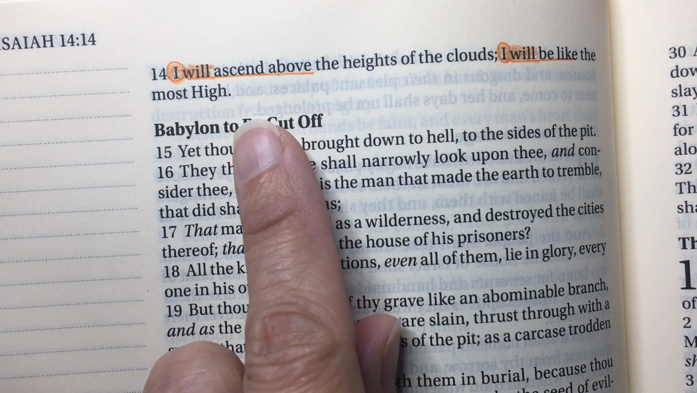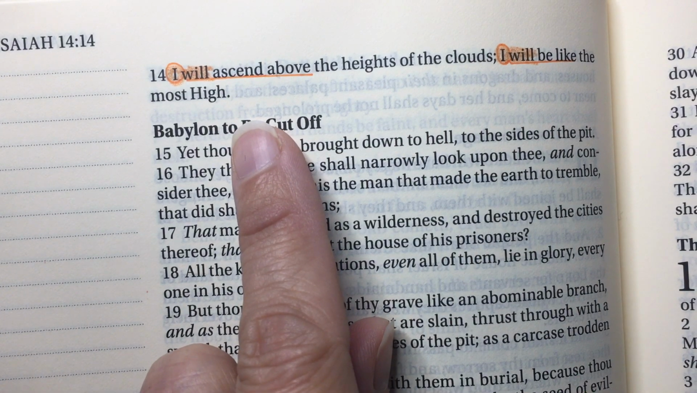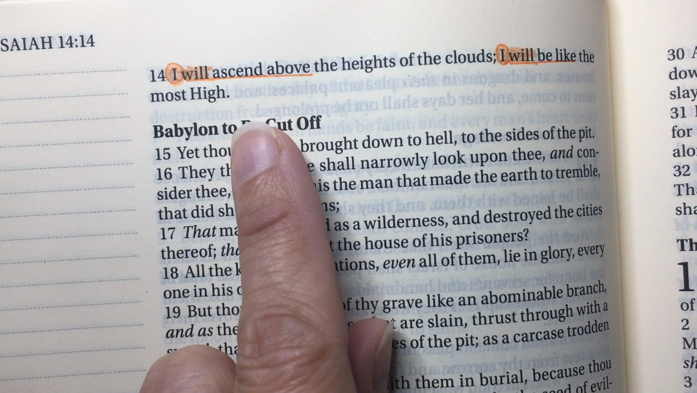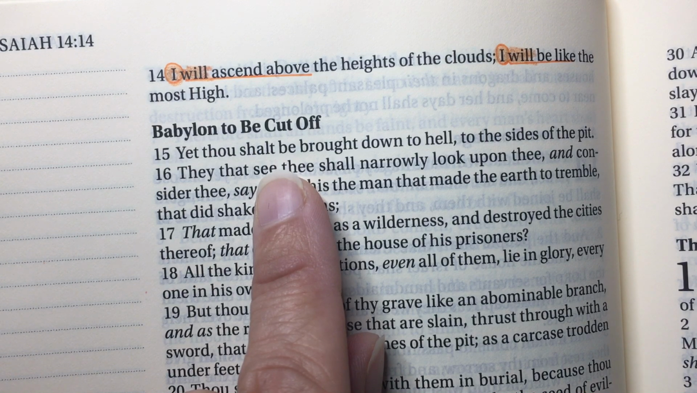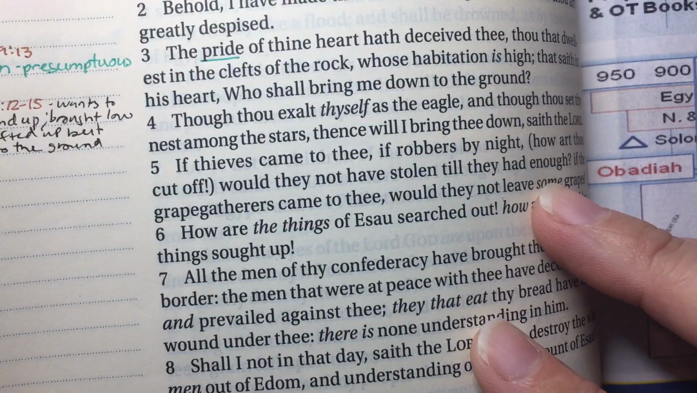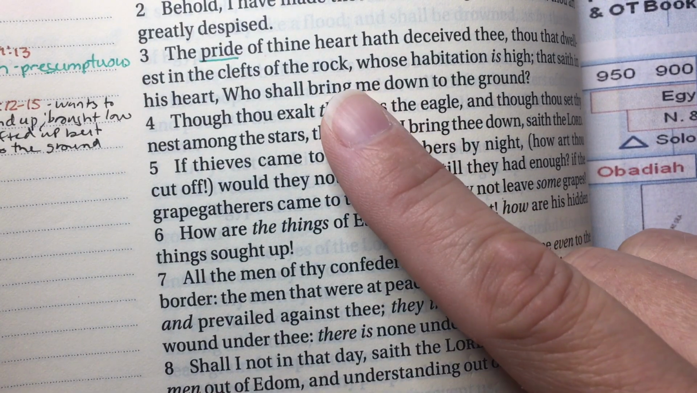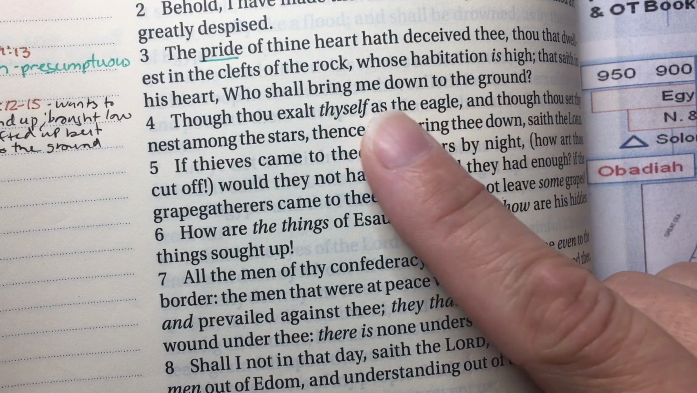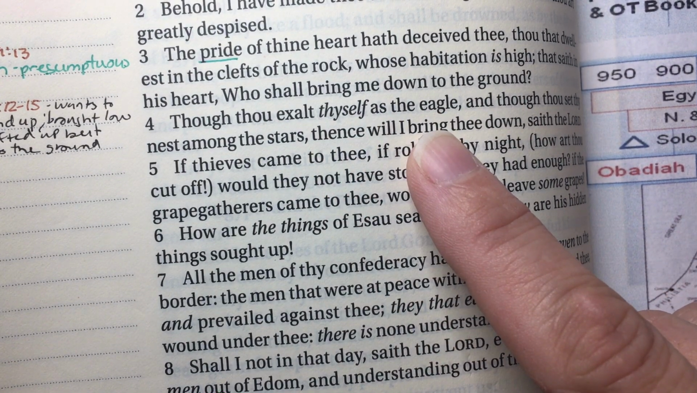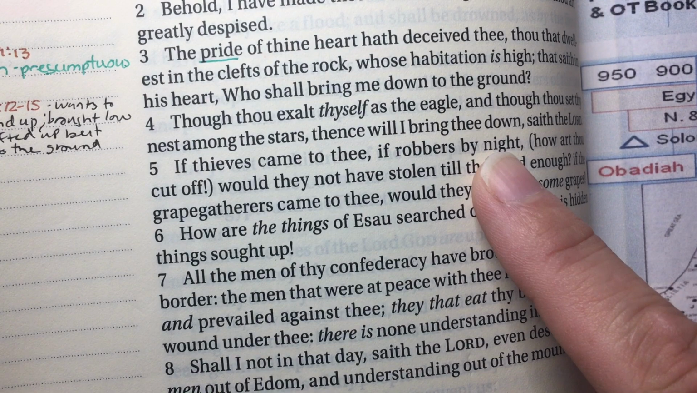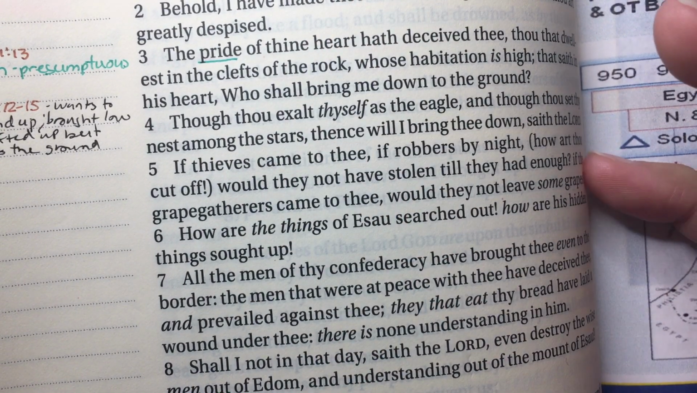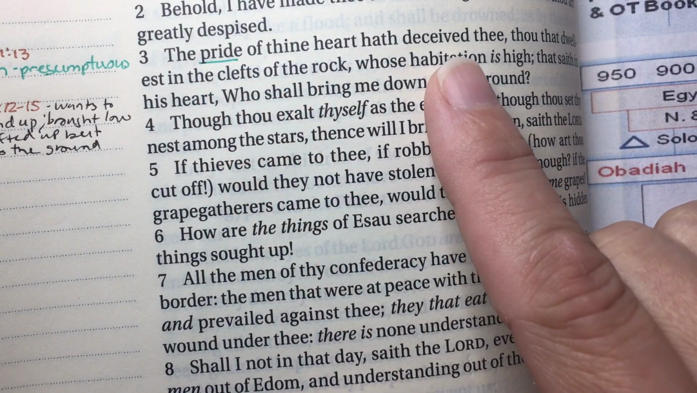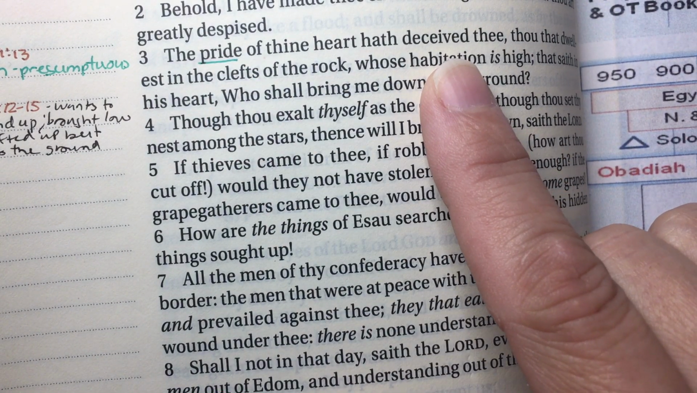So here in Isaiah 14 verses 14 and 15, I will ascend above the heights of the clouds. I will be like the Most High. Verse 15, yet thou shalt be brought down to hell, to the sides of the pit. So here Satan wants to ascend, and we see that back in Obadiah verse 3, wants the habitation high, though thou exalt thyself as the eagle, God is going to bring thee down. Set thy nest among the stars. So this is that same language, that same sin, that presumptuous sin. It really deceives us, and we need to be protected against that.